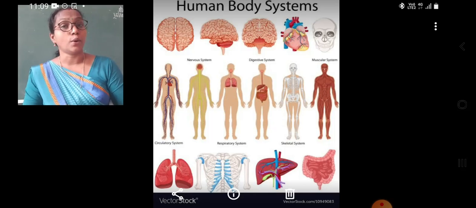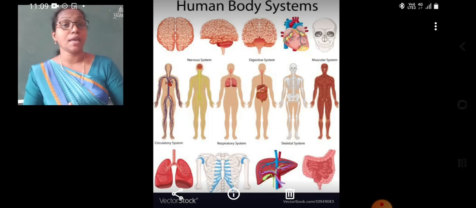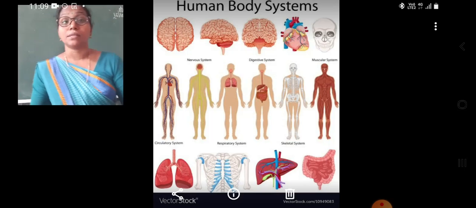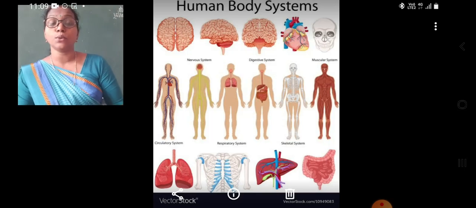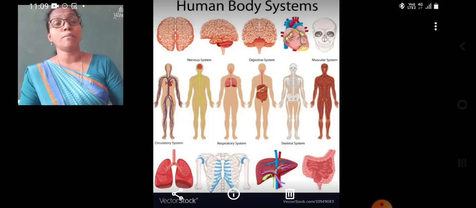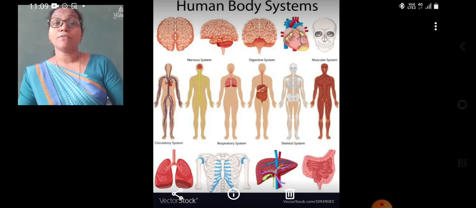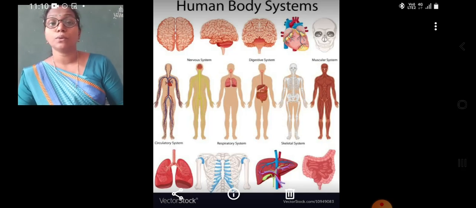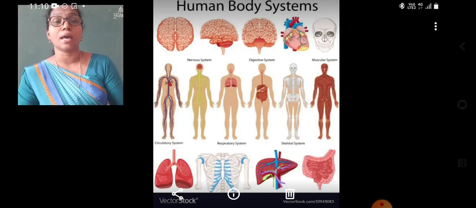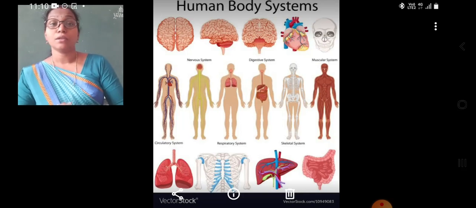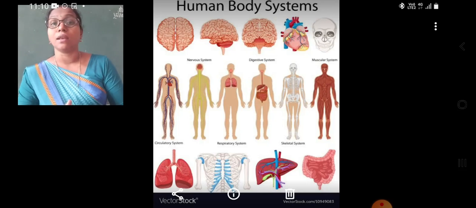So students, in the organization of living beings, we can say at the end that the cells join to form tissues, the tissues join to form organs, organs join to form organ systems, and various organ systems constitute the body of the organism. The cells join to form tissue, tissues join to form organs, organs join to form organ systems, and organ systems join to form the body of an organism. So students, this is the organization in living beings.